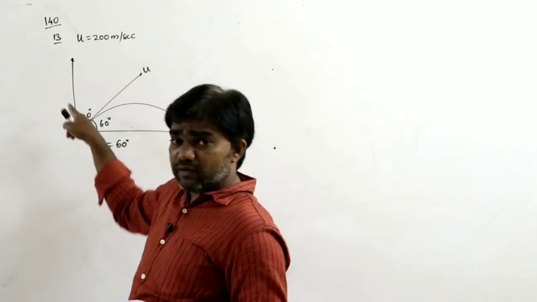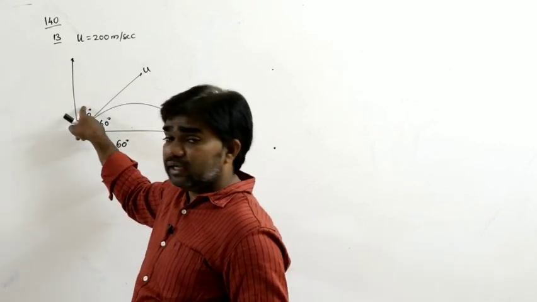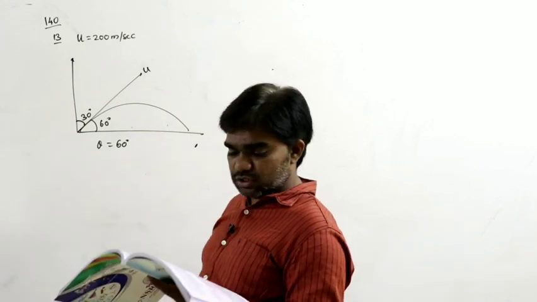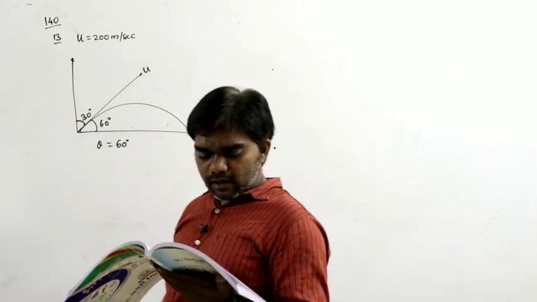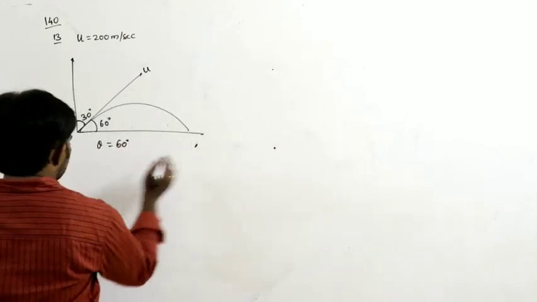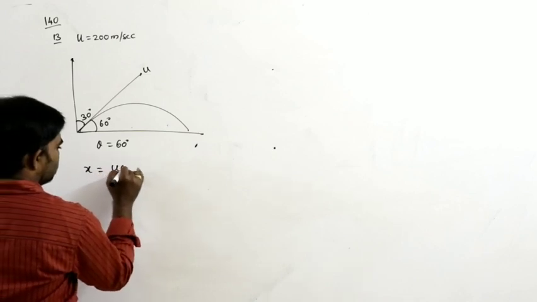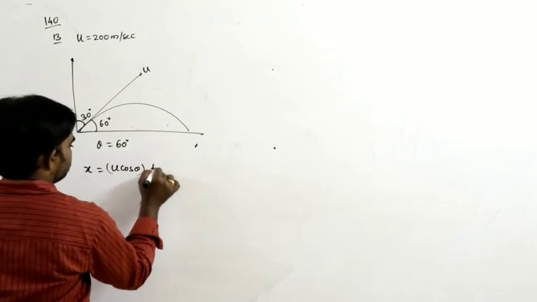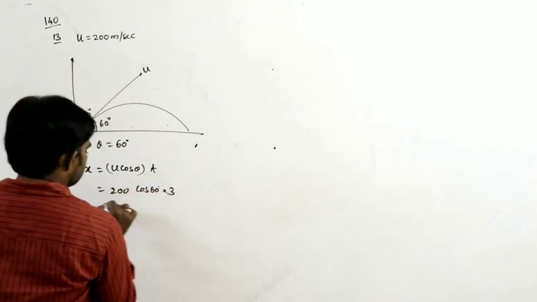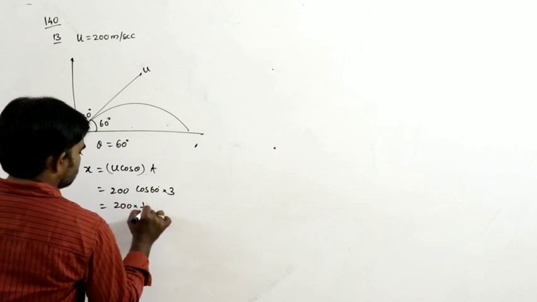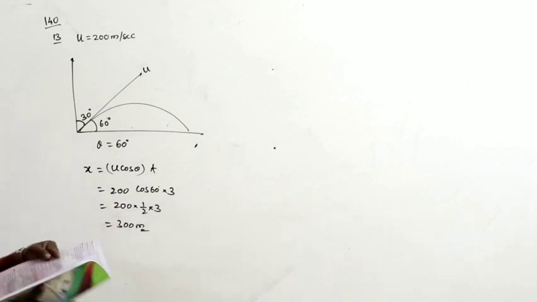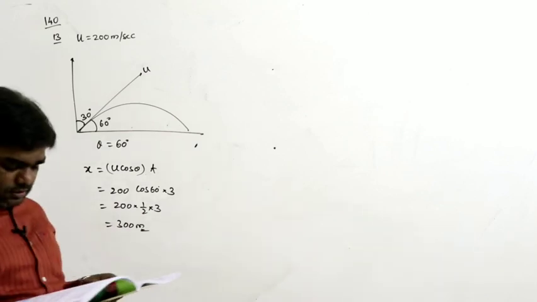Because the angle between the x and y axes is 90, and he mentioned 30 degrees with the vertical, with the horizontal it is 60. So the angle is 60 here. We need the horizontal distance covered by the particle in 3 seconds. The horizontal distance formula is u cos theta into t. U is 200, cos 60, and t is 3 seconds: 200 into 1 by 2 into 3, which is equal to 300 meters. So that is the horizontal distance.